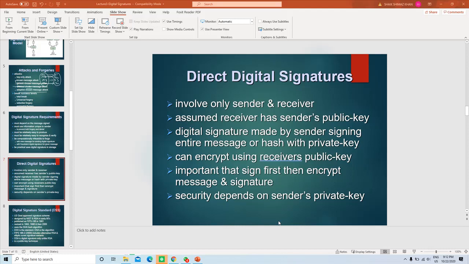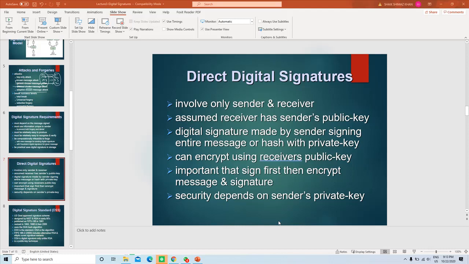Now let us discuss the direct digital signature. The term direct digital signature refers to a digital signature scheme that involves only the communication parties, that are source and destination. So if there is communication between only two parties, source and destination, then we can call that a direct digital signature. There we can use the direct digital signature.